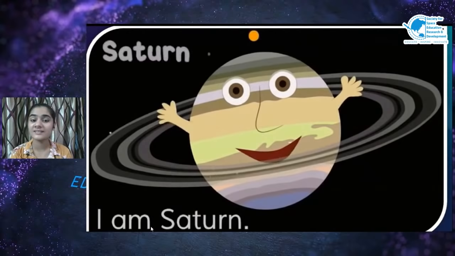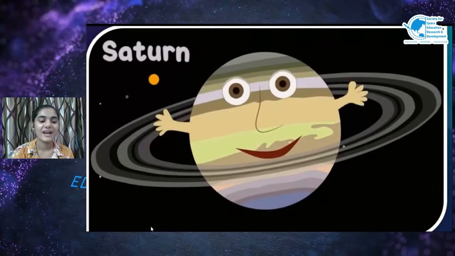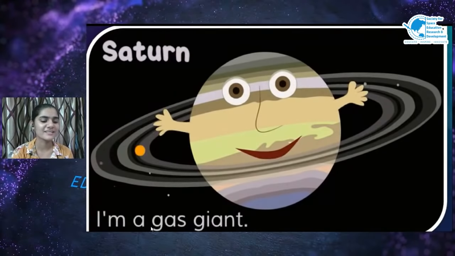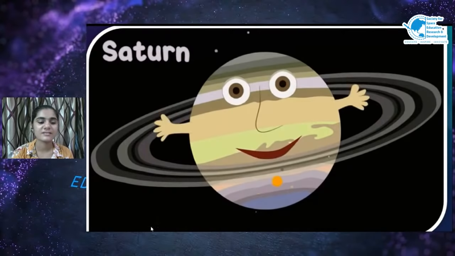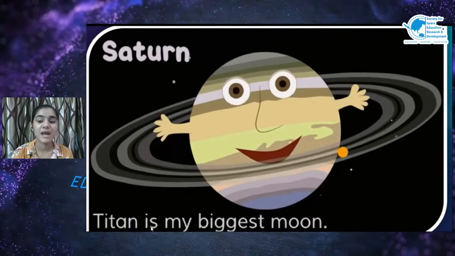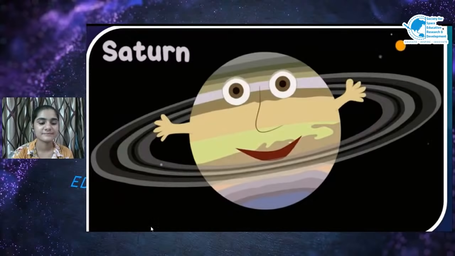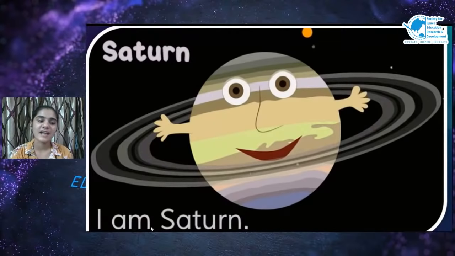I'm Saturn. I'm a gas giant. My rings are made of ice. Titan is my biggest moon. I'm Saturn.